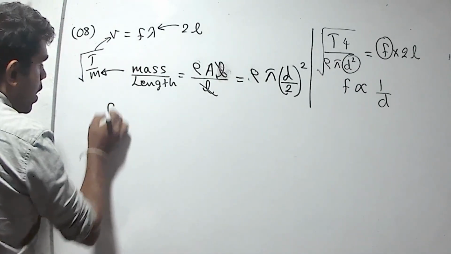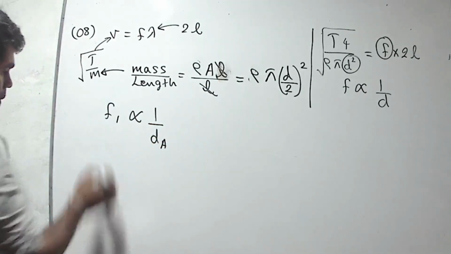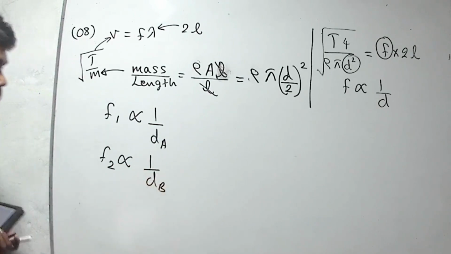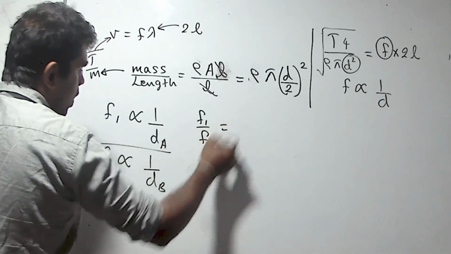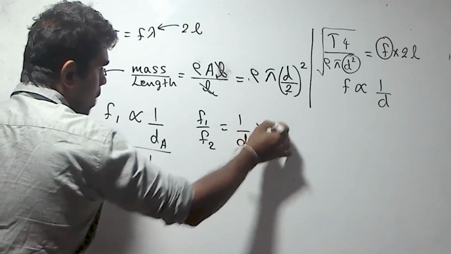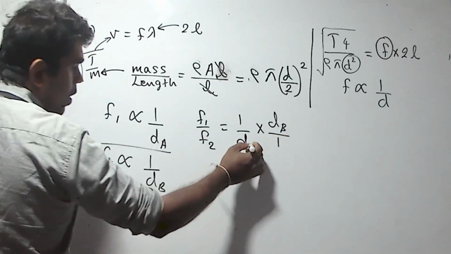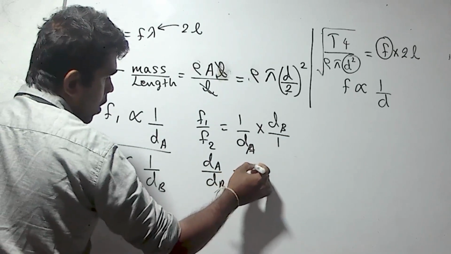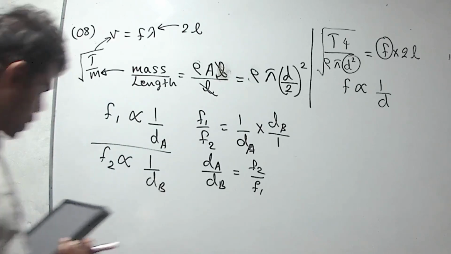Then we can write F1 inversely proportional to diameter of A, F2 inversely proportional to diameter of B. Then we can divide the equations. F1 divided by F2 equals 1 over dA multiplied by reciprocal dB over 1. Then we can get dA over dB equals F2 over F1. Then the answer is 4 for the question.